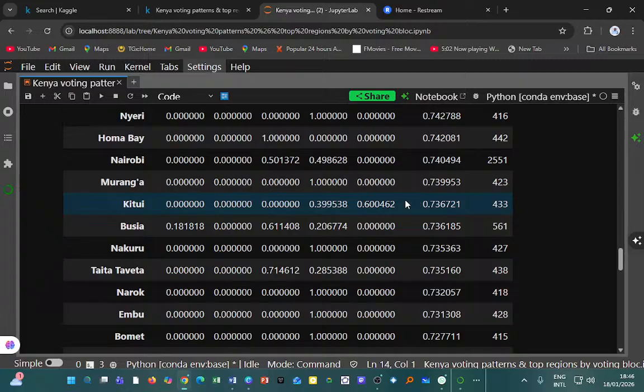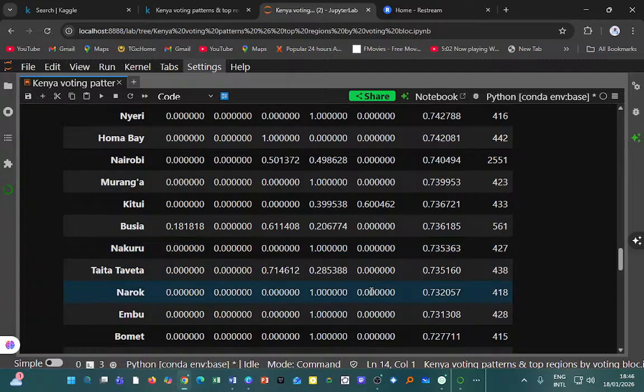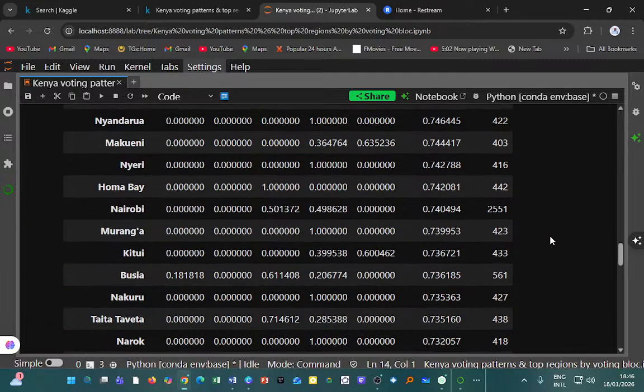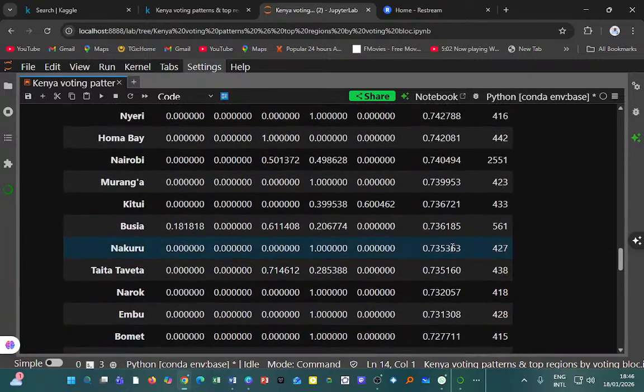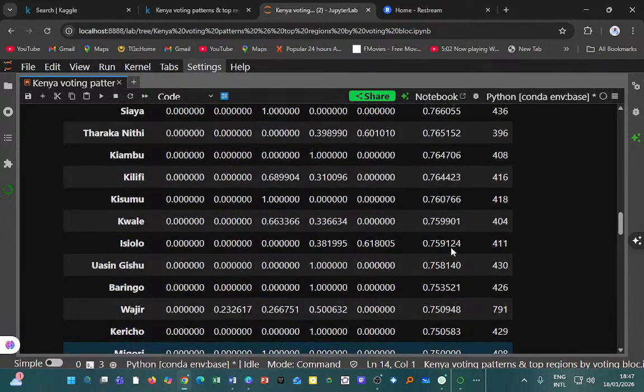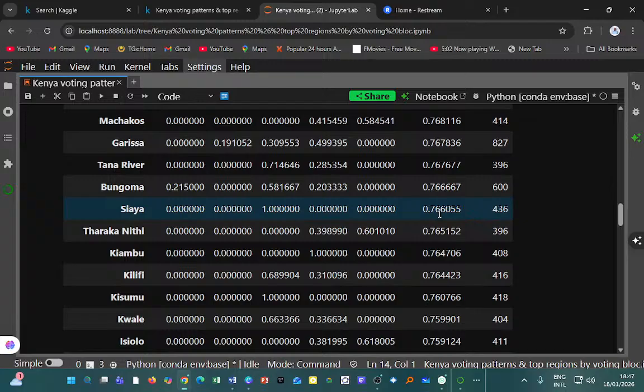First, what we see is the battlefield map for the ODM hard base. In Siaya, we know that turnout is about 76%, and they vote ODM. You see that they turned out to vote just ODM. The same is true for Kisumu. We also see that with Homa Bay, Migori, Kisii, and Nyamira, except the turnout in those regions is about 75%.